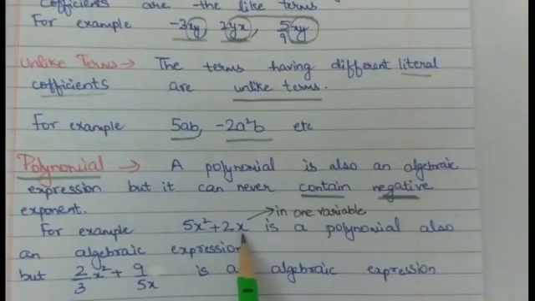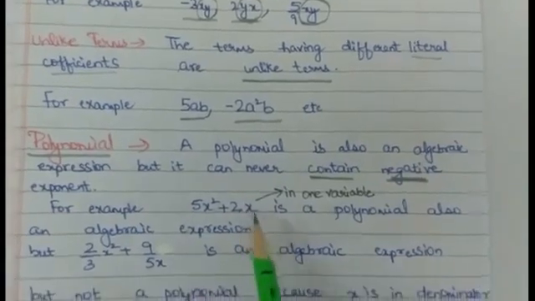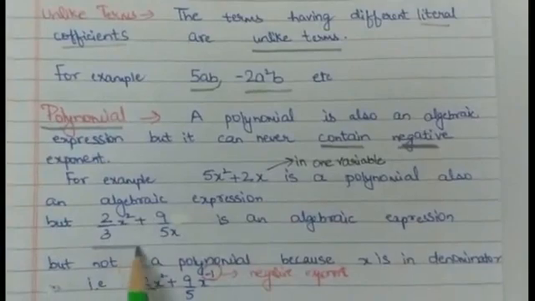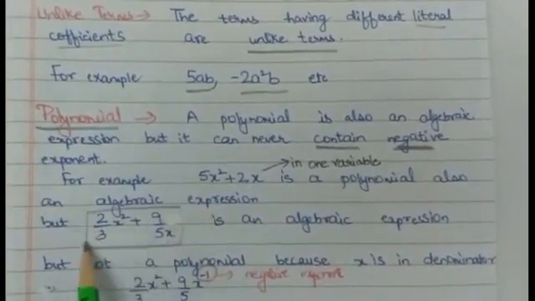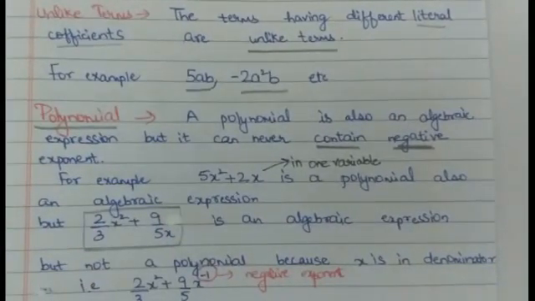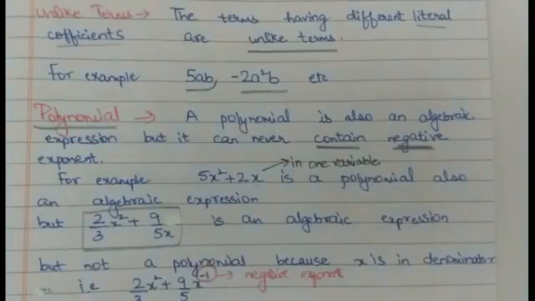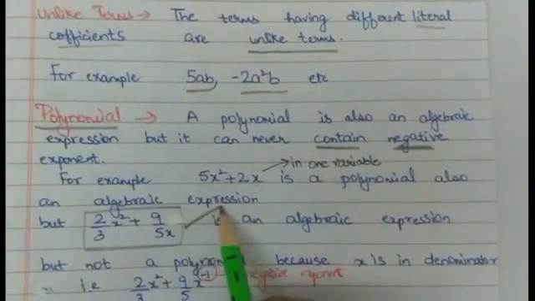This is an algebraic expression, and this is also a polynomial. But students, if you see carefully, this other one is an algebraic expression, but it is not a polynomial.